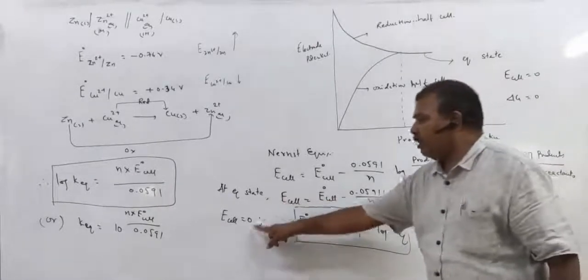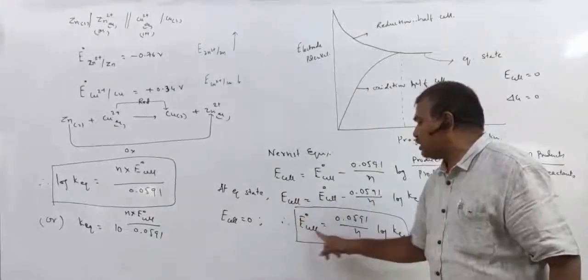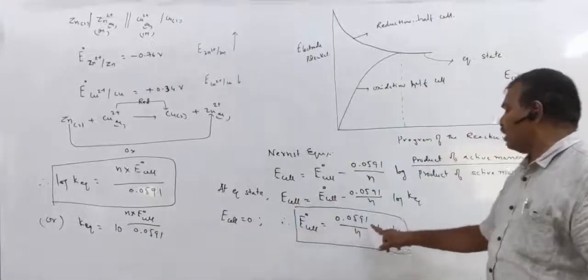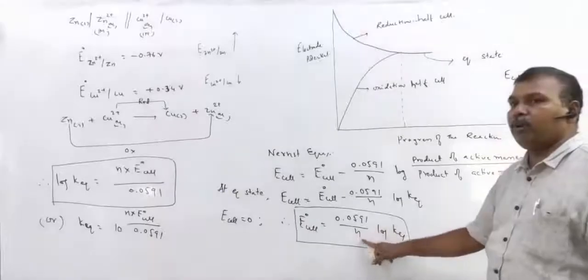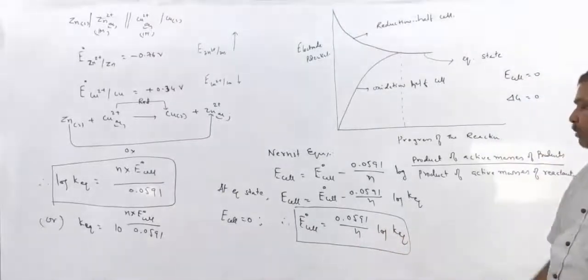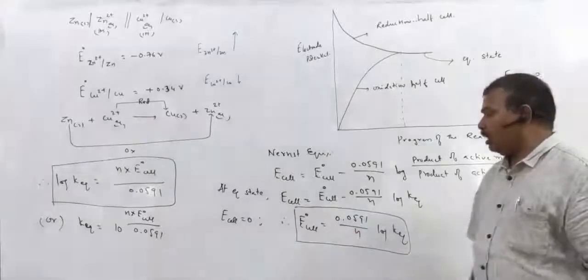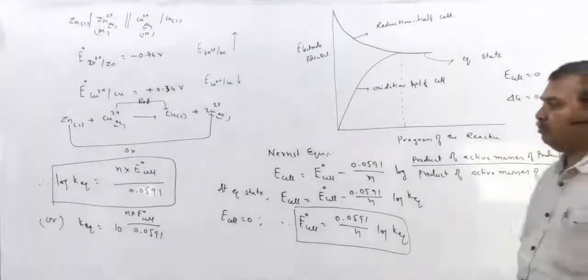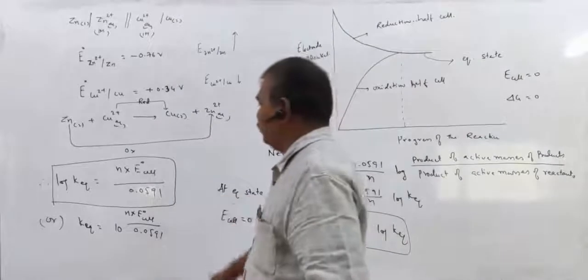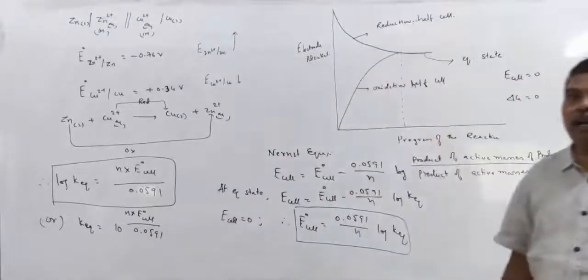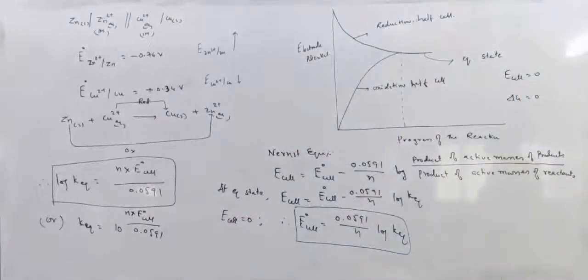So at the equilibrium state, E cell is 0. Therefore, E naught cell equals 0.0591 by n log K equilibrium. This is the relationship between the equilibrium constant and the EMF of the standard cell. So this is one of the important applications of the Nernst equation.